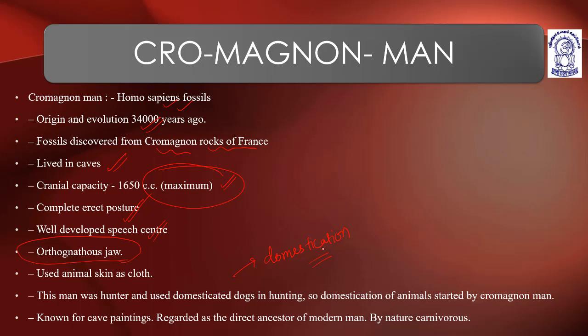Understood? So domestication of animals was started by Cro-Magnon man. The sense of domestication helps us understand their brain power.